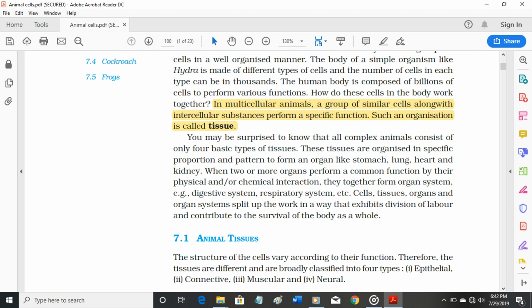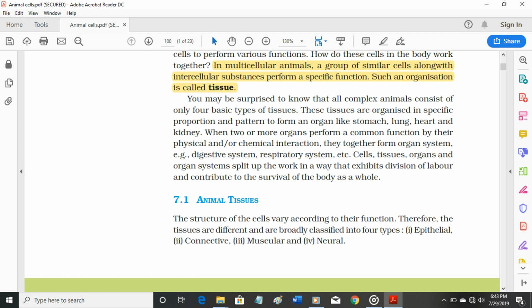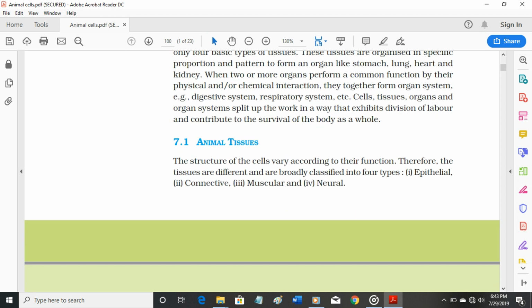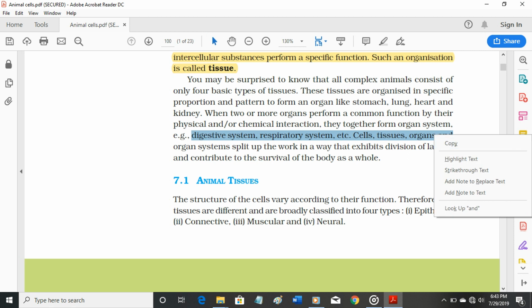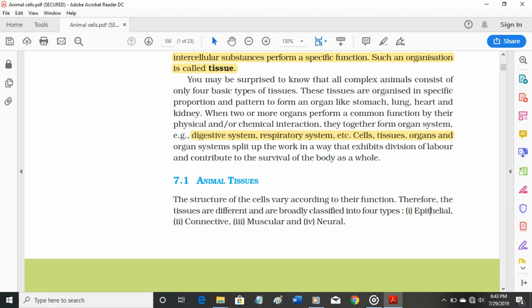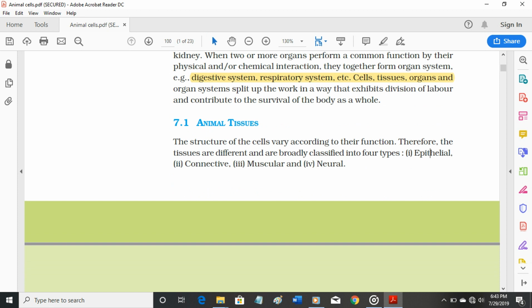You may be surprised to know that all complex animals consist of only 4 basic types of tissues. These tissues are organized in specific proportion and pattern to form an organ like stomach, lung, heart, and kidney. When 2 or more organs perform a common function by their physical and/or chemical interaction, they together form an organ system. Example: digestive system, respiratory system, etc. Cells, tissues, organs and organ systems split up the work in a way that exhibits division of labor and contribute to the survival of the body as a whole.